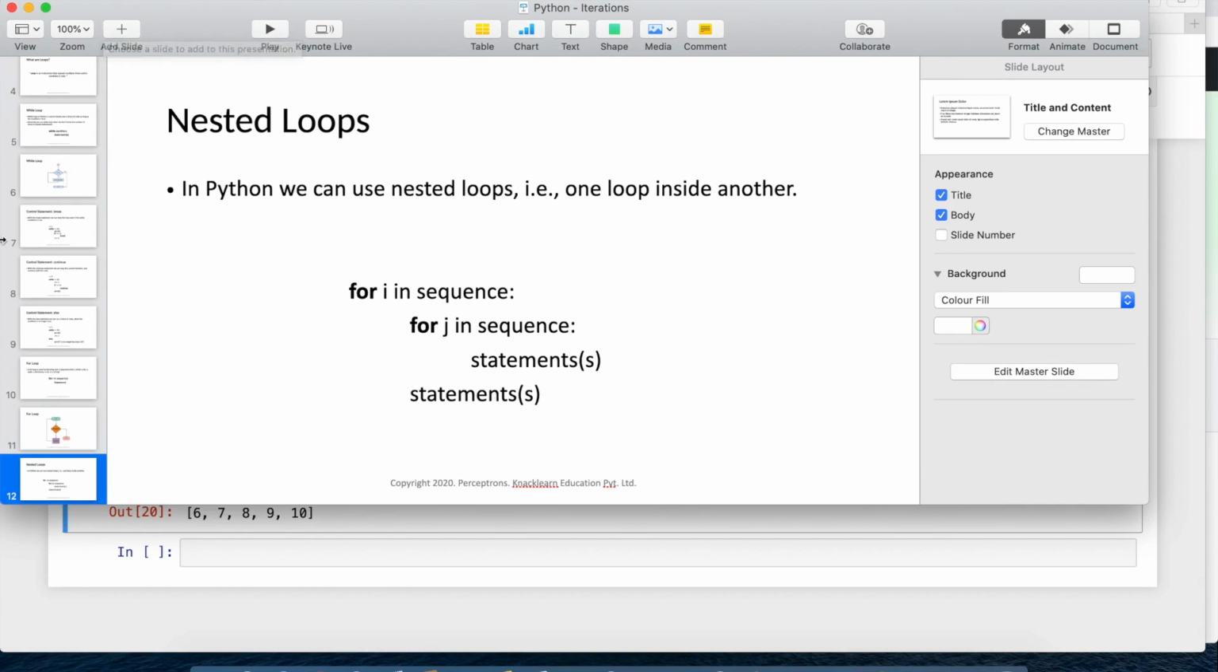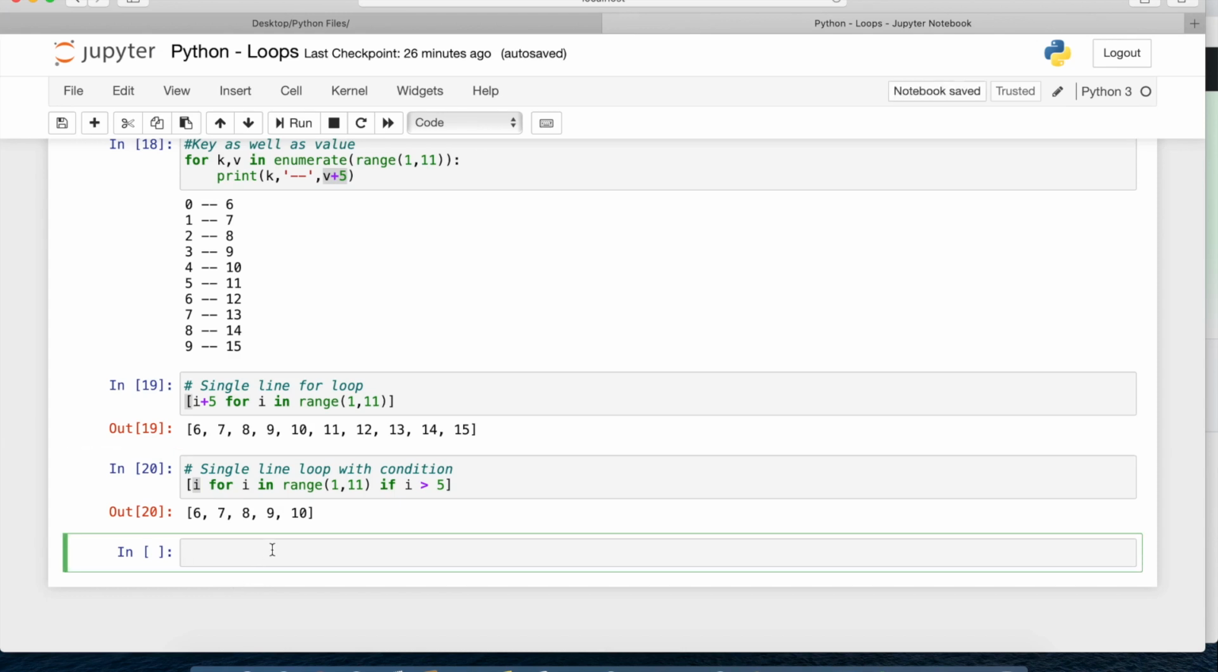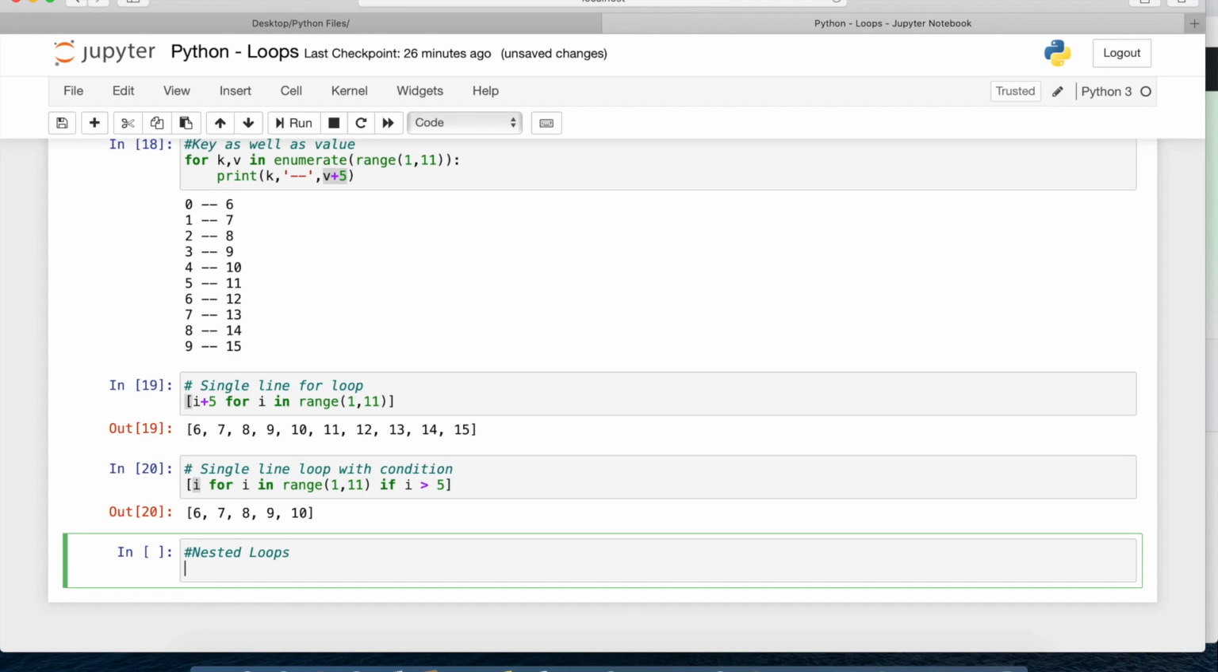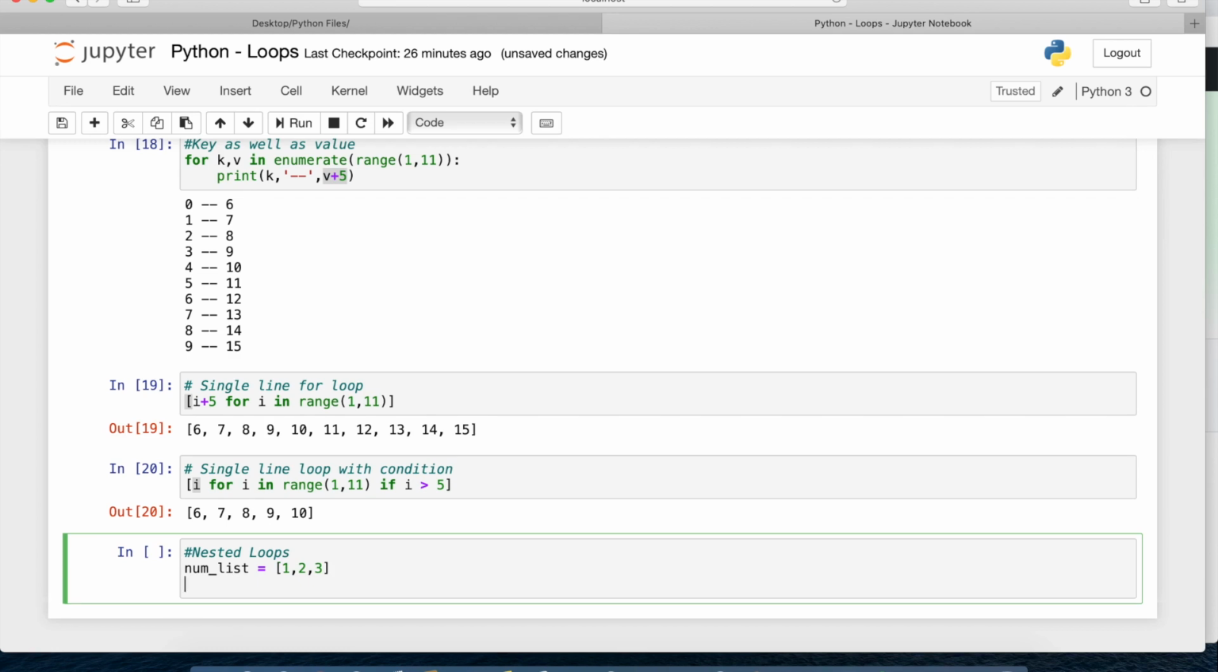So here I'll just go to Python. Here I'll just write nested loops. Suppose I have some numeric values, saying numeric list values, and I'll say here some numbers like 1, 2, 3, and I have some character values, so I'll say alpha list values, which is nothing but A, B and C.